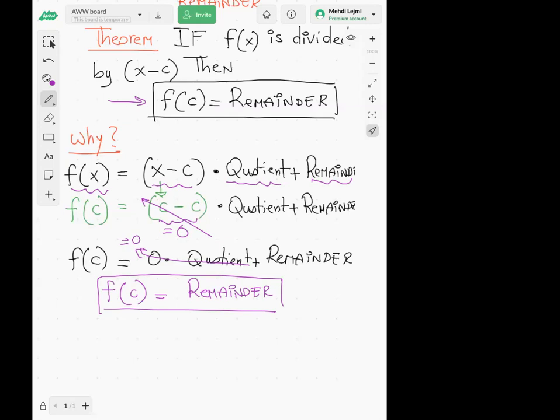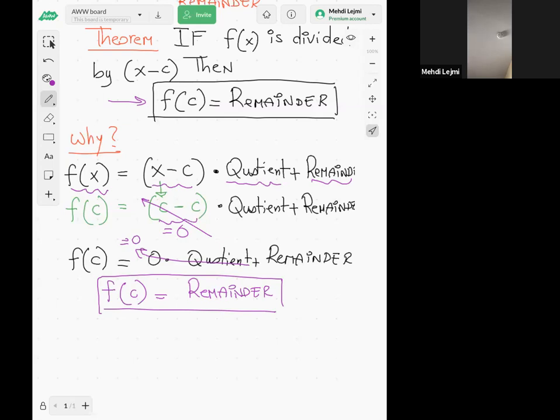All right. So then, what happens if the remainder is 0? Let's see. Now the next question is, so what happens?